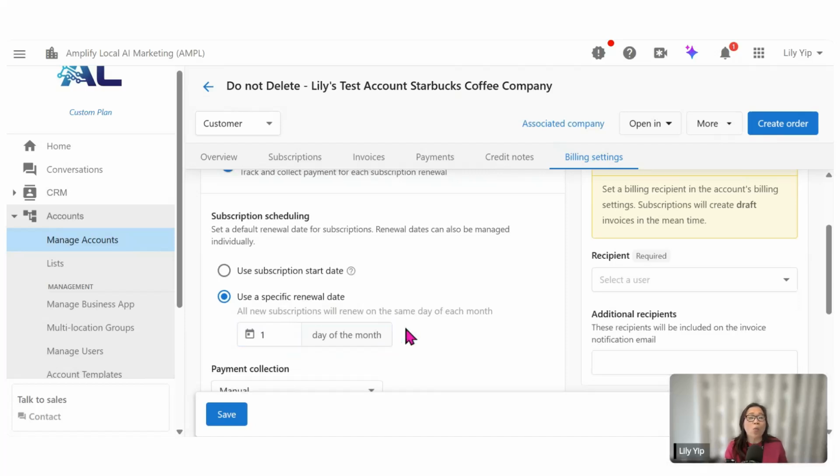Okay. Now, one thing that I want to highlight to you: if you do use this to charge your clients on a specific renewal date, bear in mind, Vendasta will still be charging you wholesale based on the product activation date. You are just delaying or prolonging the charges to your clients.